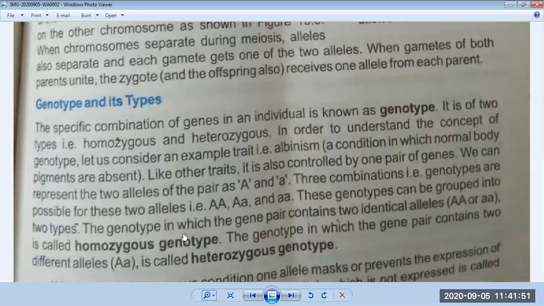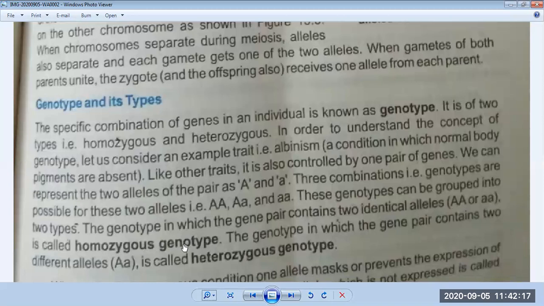The genotype in which the gene pair contains two identical alleles, two identical meaning two same alleles, for example both capital A and both small a, is called a homozygous genotype. Homo means same, so they make the same pair of genes.